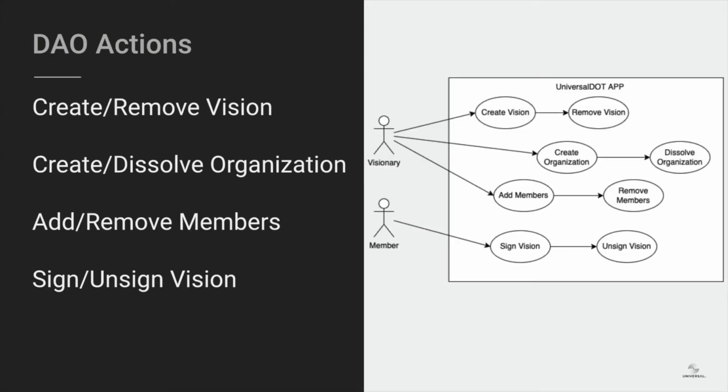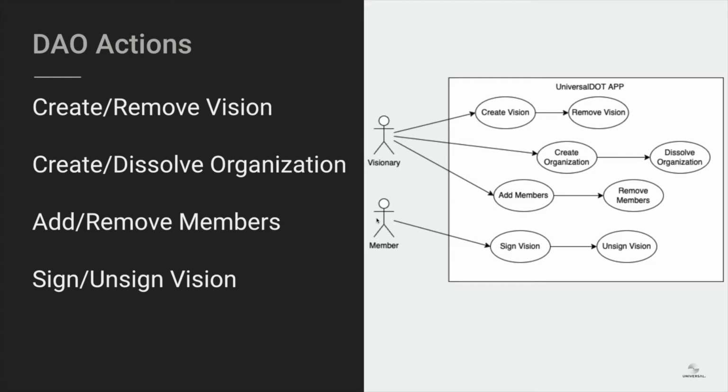What are the actions that we can do in a DAO? Here we list the actions that can be performed. As you can see, it's slightly more complicated than the previous demos. Basically, there are two types of users: a visionary and a member. The visionary is the user who can create a vision or remove that vision. He's also the user that can create and dissolve organizations, and he can add or remove members.